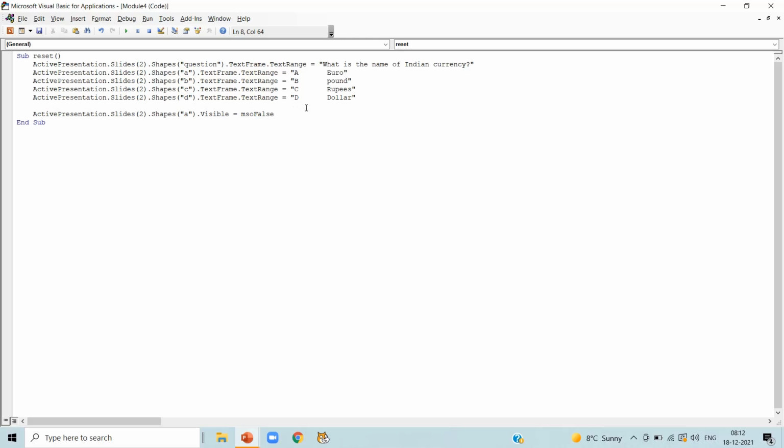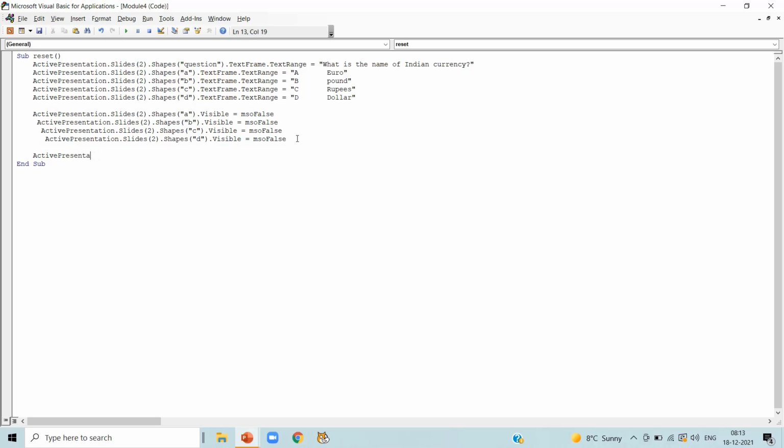So the text written on shape A will not be visible to us. Now copy and paste it and write B, C and D. Now our question will be visible but all 4 options will not be visible. We will make them visible only when we start our countdown.